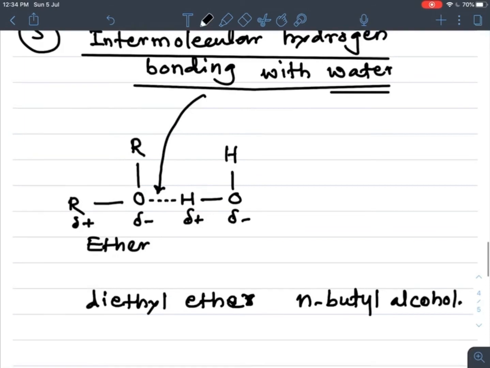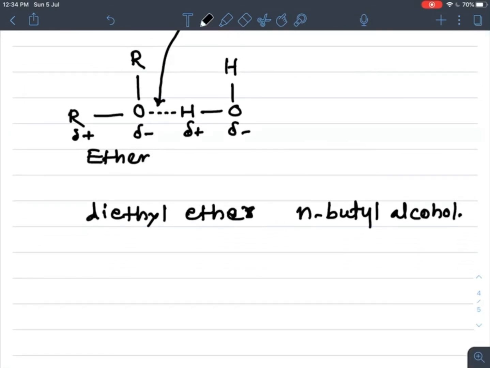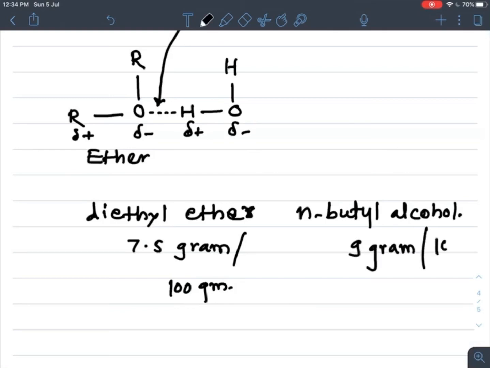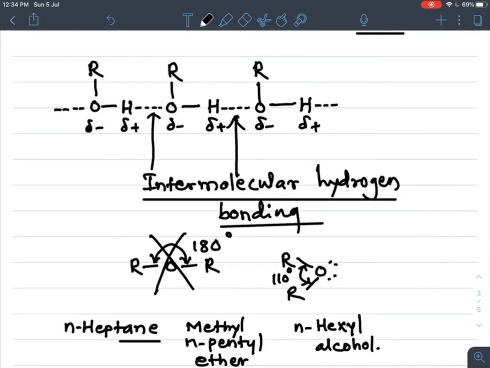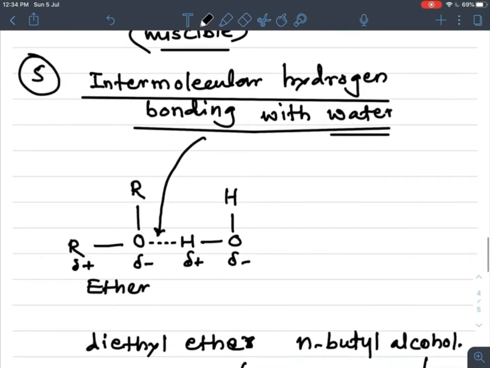In 100 gram of water, how much is soluble? Diethyl ether is soluble about 7.5 gram per 100 gram of water, and N-butyl alcohol about 9 gram per 100 gram of water. So this is the solubility of ethers in water.